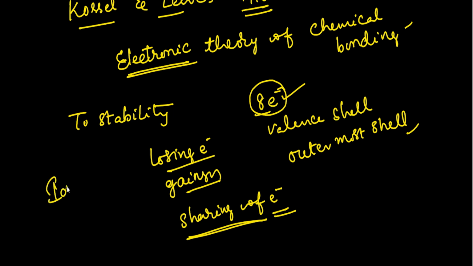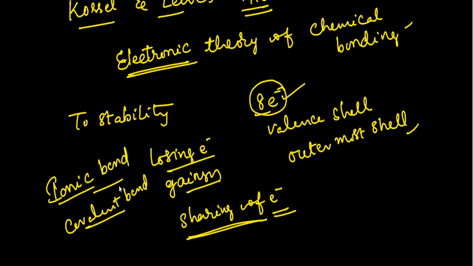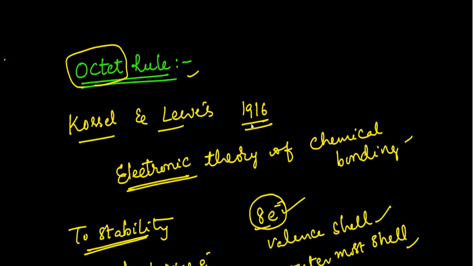Already we discussed in the topic chemical bonding what an ionic bond or a covalent bond is. In the ionic bond or covalent bond, every atom is trying to get the octet configuration. Octet configuration means containing 8 electrons in the valence shell to get stability. So every atom is trying to get the octet configuration. This is generally what the octet rule is about.